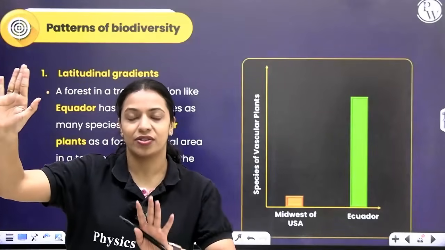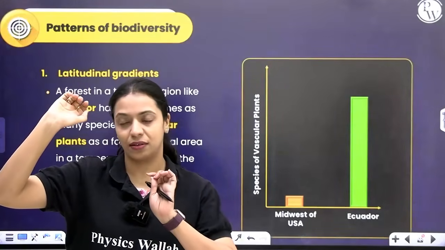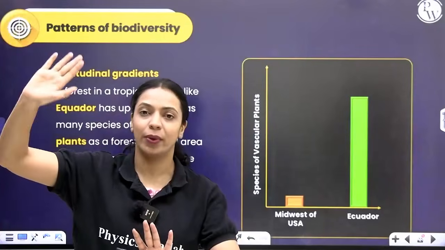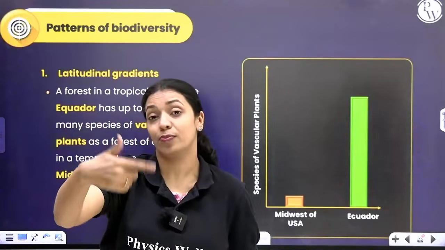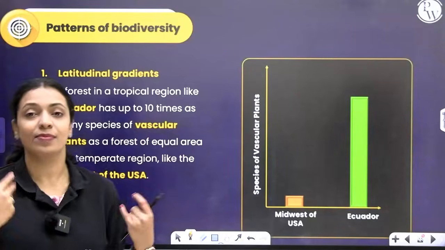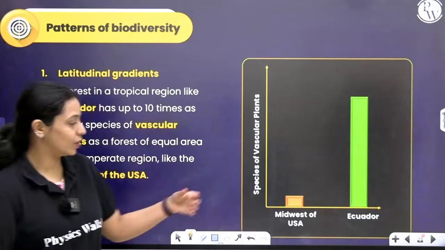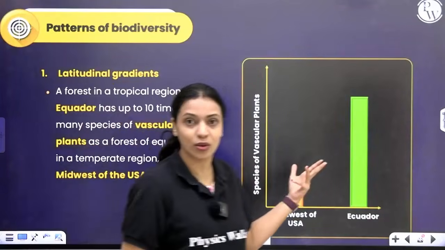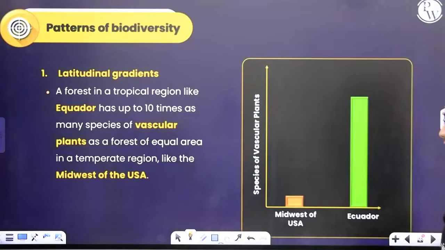These are two areas you're considering, two regions. One is at the equator, the other one is farther away from the equator in the temperate region. If you consider how many species of vascular plants you can find, there will be at least 10 times more species of vascular plants found in Ecuador compared to the Midwest of USA. You see how that is also a drastic difference, right?